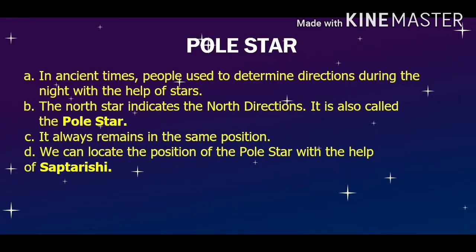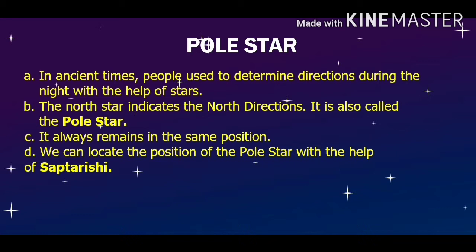Our next topic is the pole star. So let's read. In ancient times, people used to determine directions during the night with the help of stars. So in ancient times, when people were lost, they did not know which way to come from and where to go. They did not have maps like today. You do not have Google Maps. Alexa, where am I? They couldn't do that. And they did not have a compass either to find north and west. So they determined directions with the help of stars. Right now let's come to the next point.